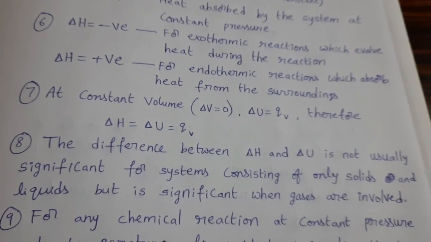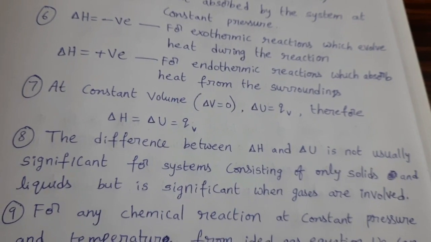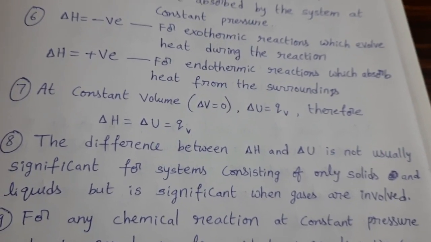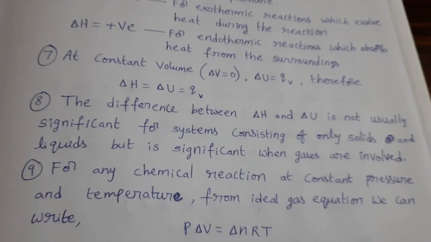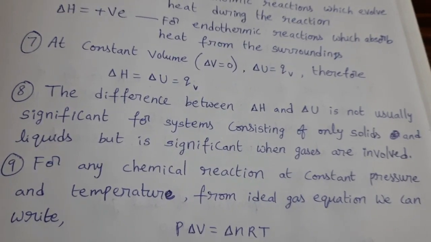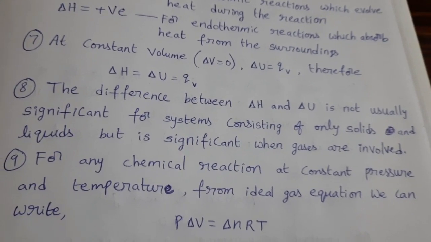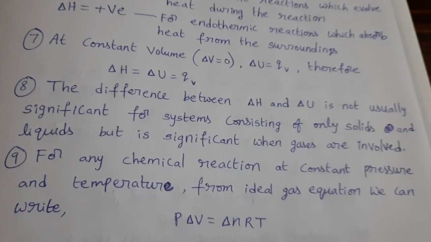But it is significant when gases are involved. In a given chemical reaction, if gaseous products and gaseous reactants are there, for those reactions delta H is not equal to delta U. For any chemical reaction at constant pressure and temperature, from the ideal gas equation we can write P delta V equal to delta n RT.